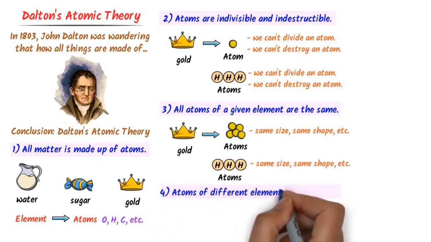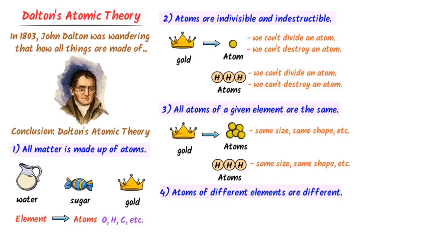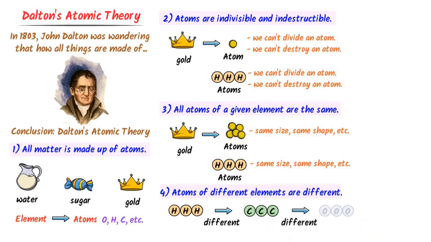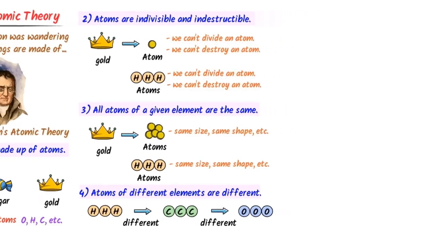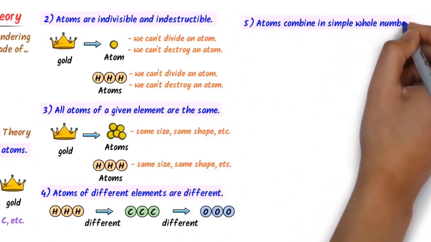Fourthly, atoms of different elements are different. For example, the atoms of hydrogen are totally different from carbon, while atoms of carbon are totally different from oxygen. Just like $1 is totally different from ₹1.